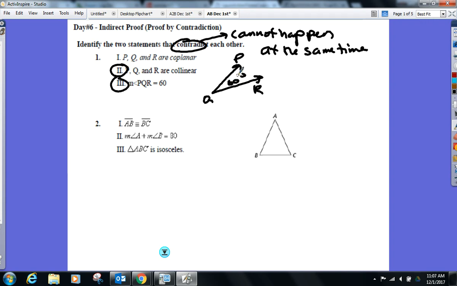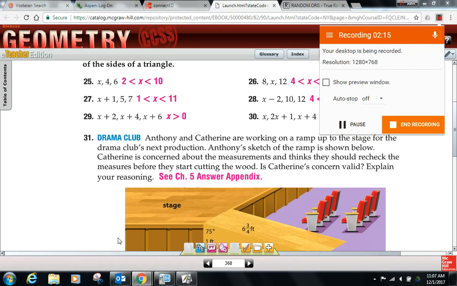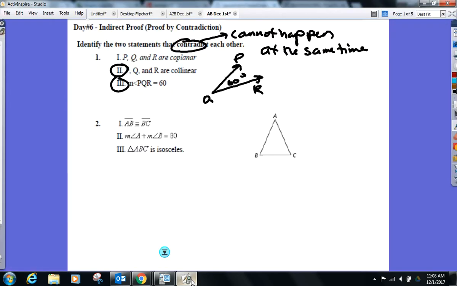Go ahead and do number 2. Be careful. This is a little bit trickier here. Which two cannot happen at the same time? Okay, let's discuss this one. Here we go. Any group want to take a shot? What's up, man? 1 and 2.